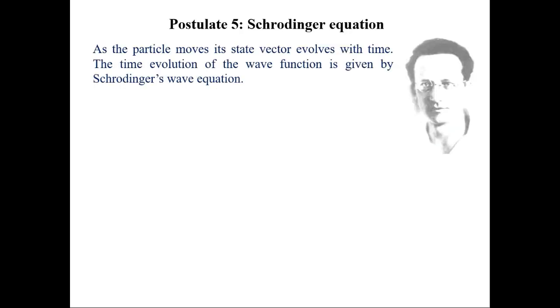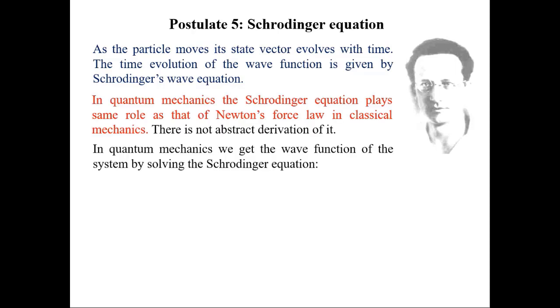Now comes the fifth postulate, the Schrodinger equation. This equation enables us to find the wave function of a real system, and it also tells us how the wave function evolves in space and time. Strictly speaking, there is no abstract derivation of the Schrodinger equation, just like there is no derivation of Newton's law of motion.